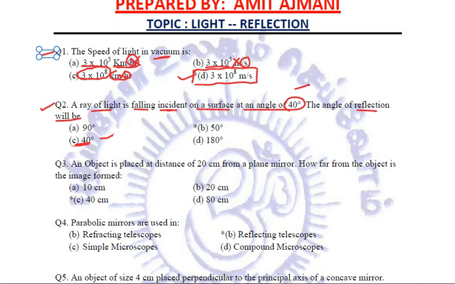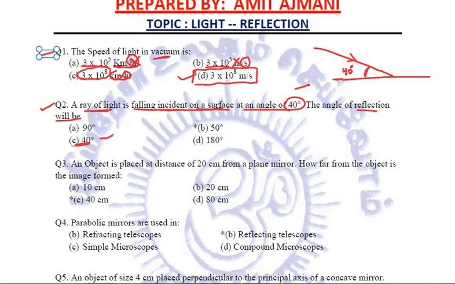Try to relate the question again. A ray of light is falling incident on a surface. This is a surface and a ray of light is falling incident on the surface, making an angle of 40 degrees. So 40 degrees is actually the angle of the light ray with the surface.